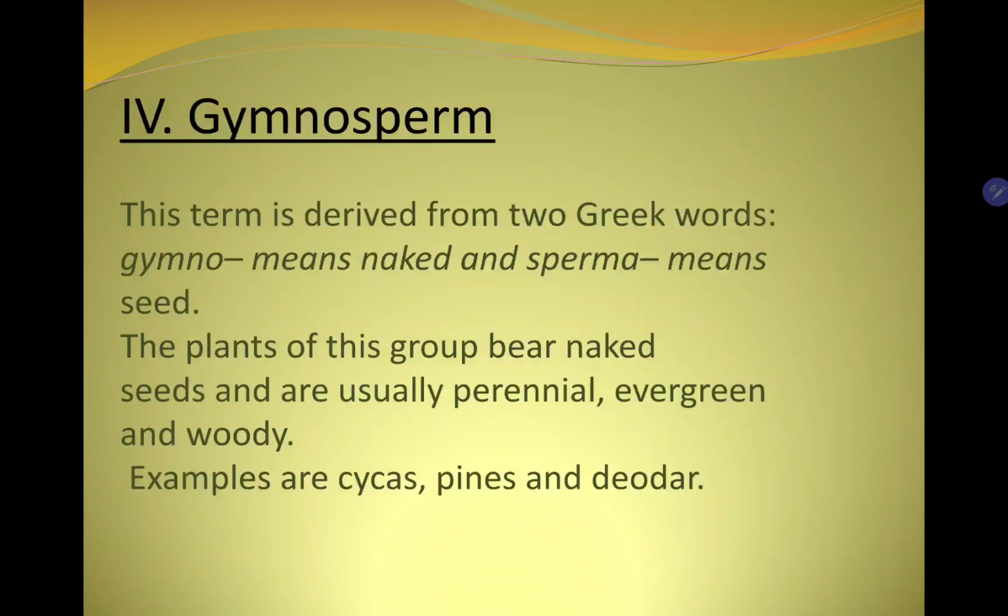Next group is gymnosperm. This term is derived from two Greek words. Gymno means naked, sperma means seed. Naked means which is visible to the human eye. The plants of this group bear naked seeds and are usually perennial, evergreen and woody.